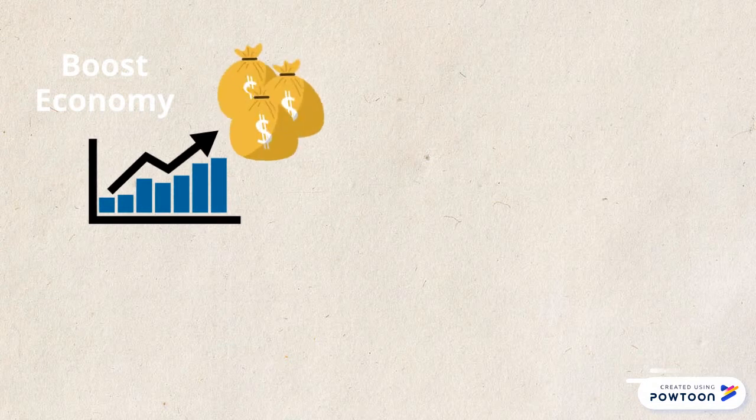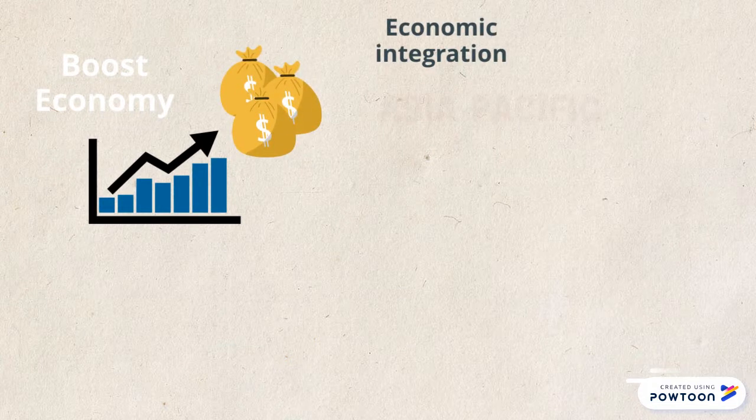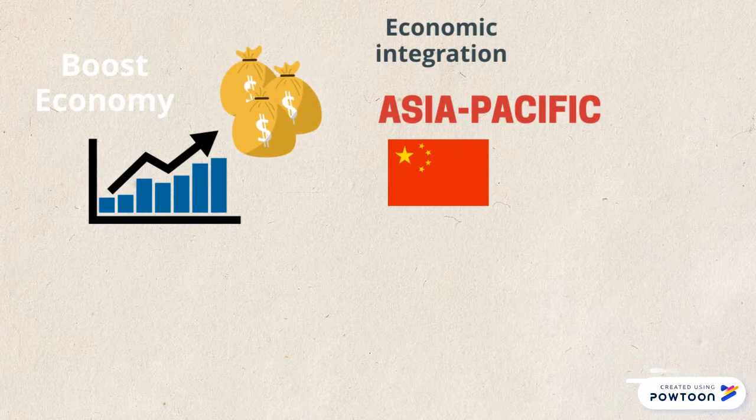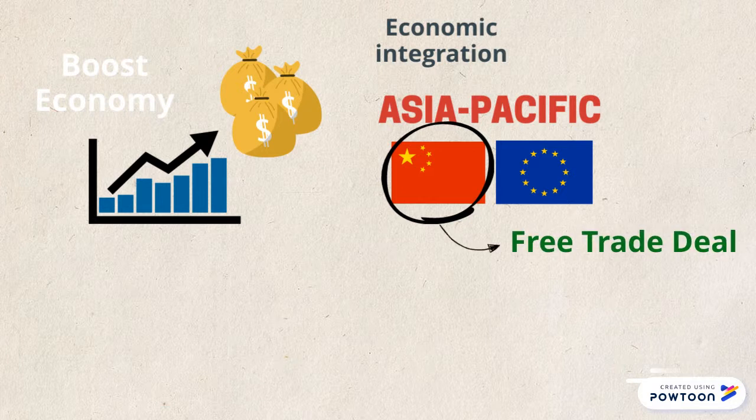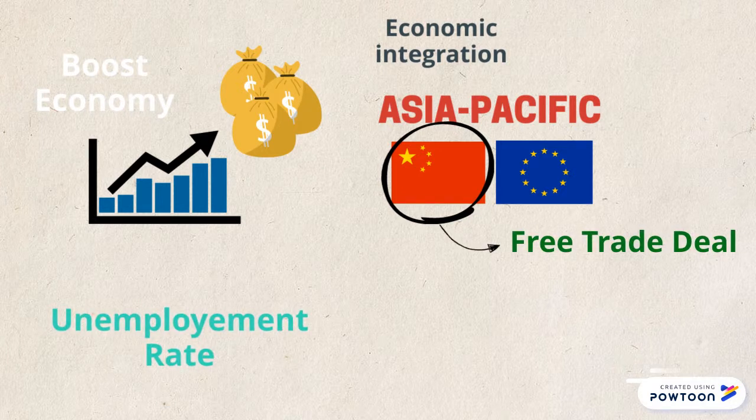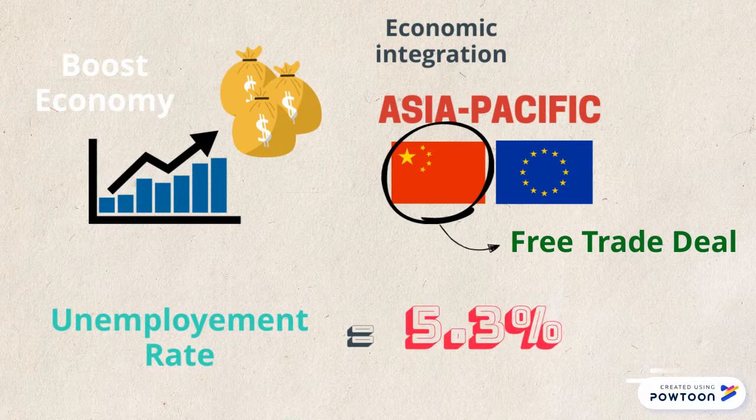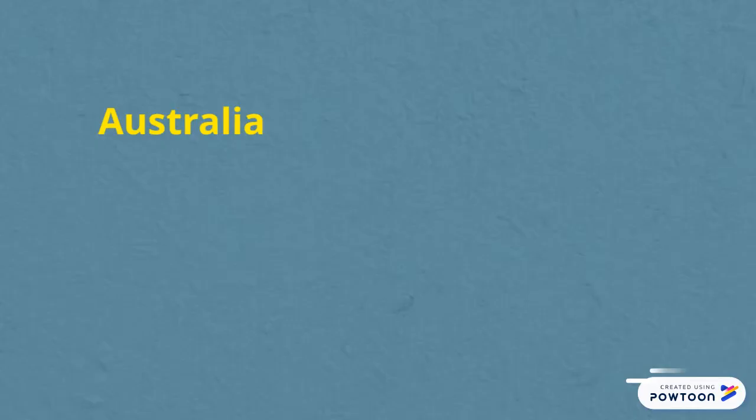To boost the economy, Australia is increasing its economic integration with the Asia-Pacific region, especially China and Europe. Australia's economy is increasingly dependent on China, even more now that the free trade deal between the two countries came into effect. The unemployment rate is quite low, estimated at 5.3% in 2018.